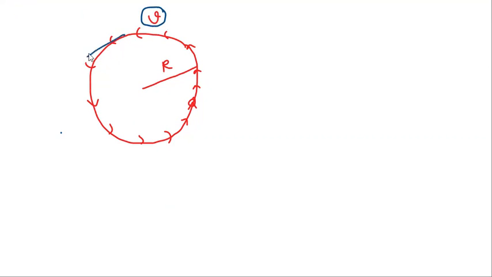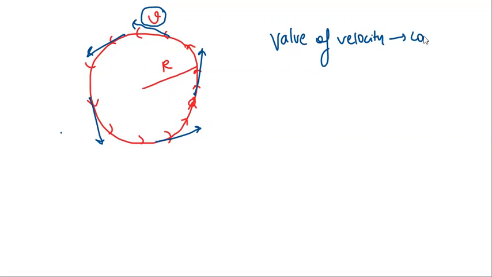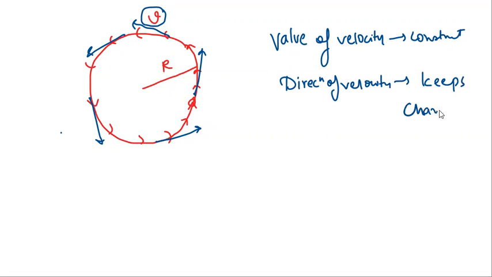But at this point, the velocity is in this direction. At this point, the velocity is in this direction. At this point, the velocity is in this direction. So, the value or magnitude of velocity is constant, but the direction of velocity keeps changing with time.